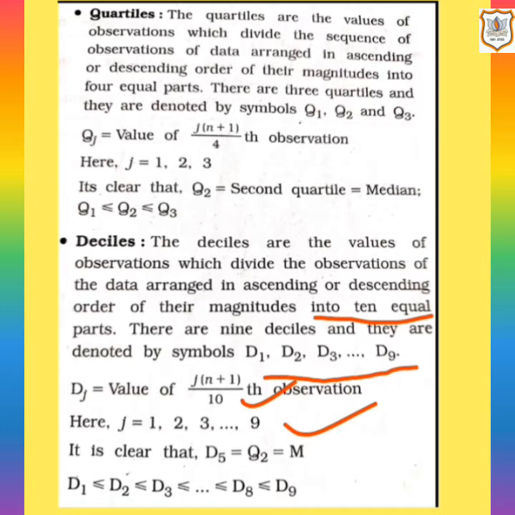So here you have to be clear with one point, and it is very important, that is D5 is considered as Q2 and is equal to median. D5 is equal to Q2 is equal to median. They all are same. D5, Q2, median, all are same. And the last point, D1 is less than or equal to D2, D2 is less than or equal to D3 and so on up to D9. So we are clear with the meaning of quartiles and deciles. Now let's have a look at the formulas of quartile and decile.